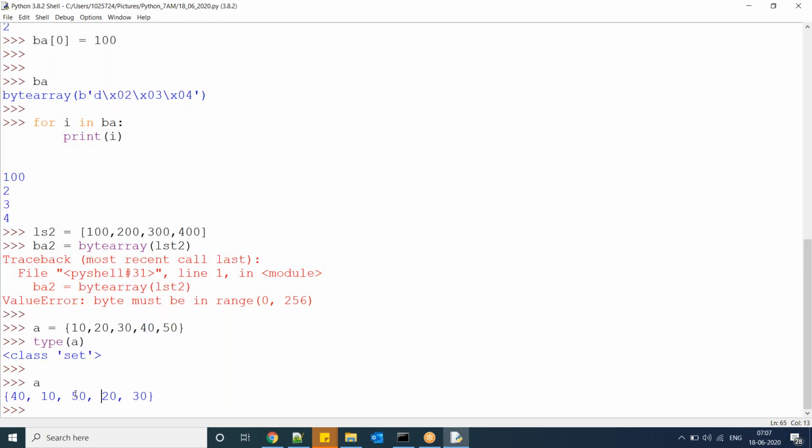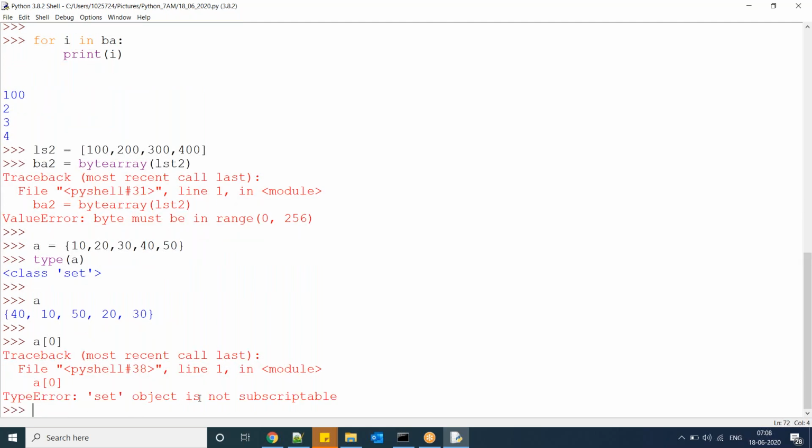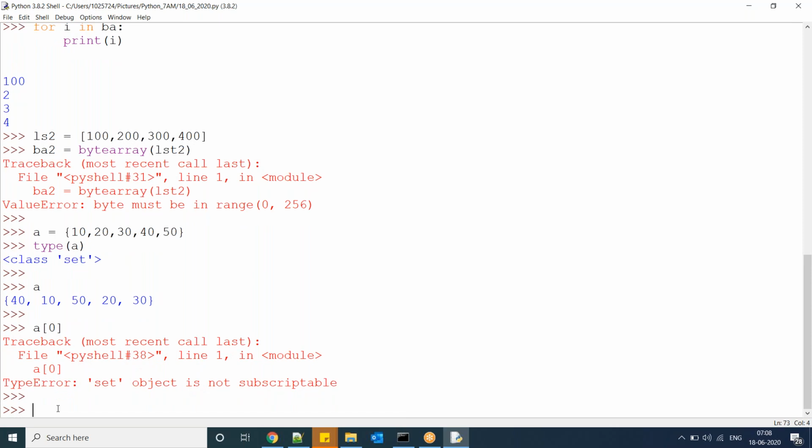So that's why set elements we cannot access using position numbers. Observe A of 0. It is going to throw an error: set object is not subscriptable. We cannot access set elements by index. Then what is the advantage of this? The main advantage is, observe here, s equal to 10, 20, 30, 40, 10, 20.